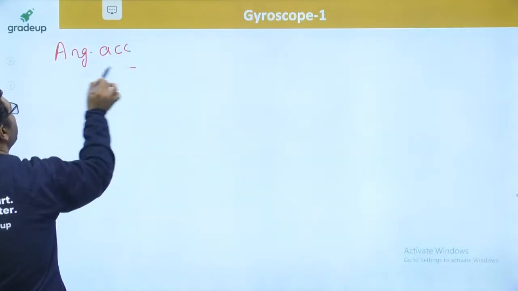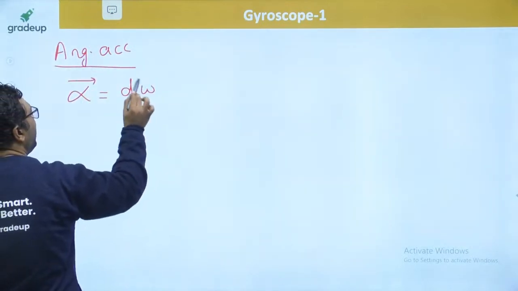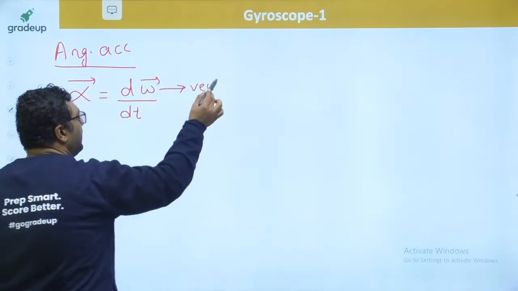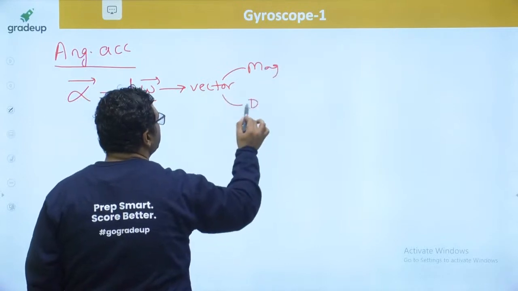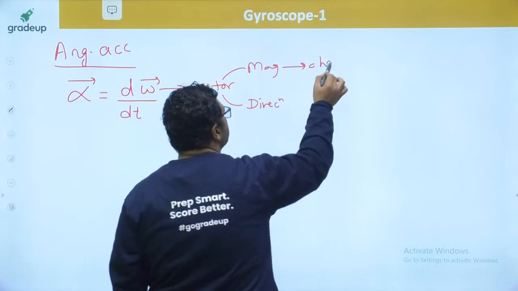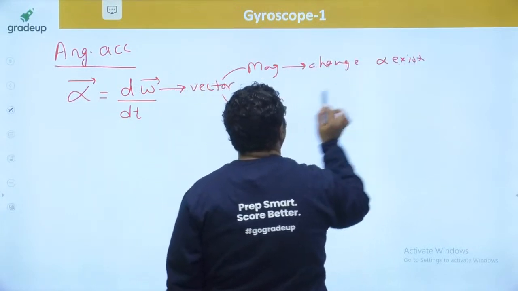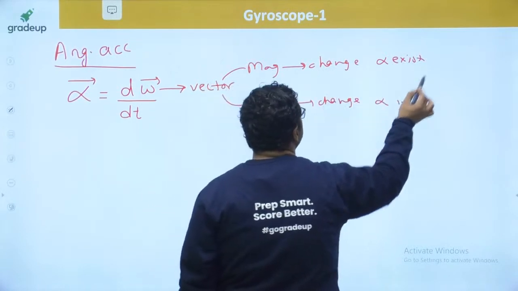So my dear, when we are saying angular acceleration, it is the alpha vector. It is given as d omega vector by dt. You know omega itself is a vector quantity. To define a vector, we need magnitude as well as direction. So if the magnitude changes, obviously alpha will exist. If the direction changes, then also alpha will exist.